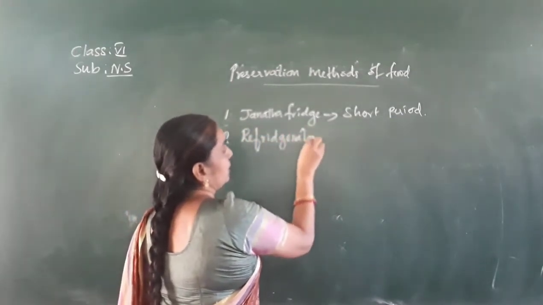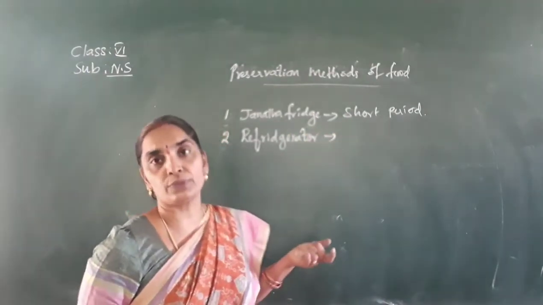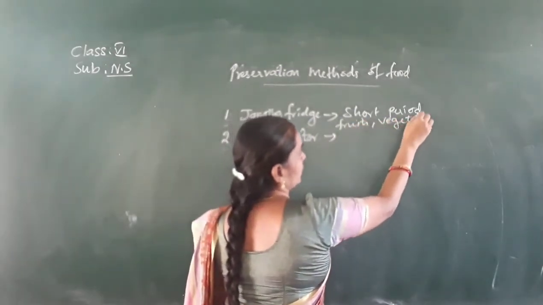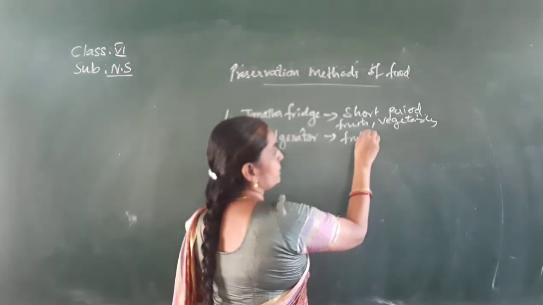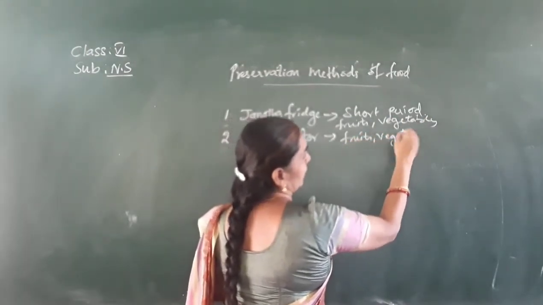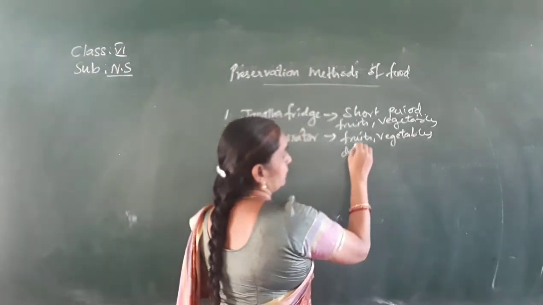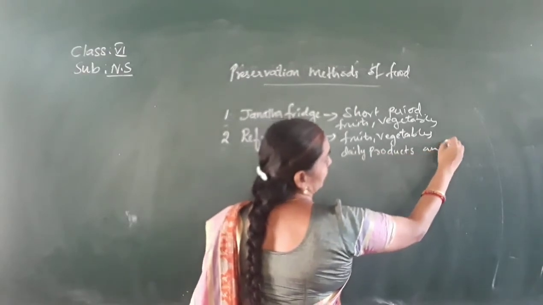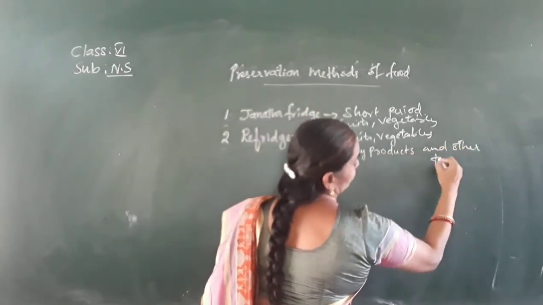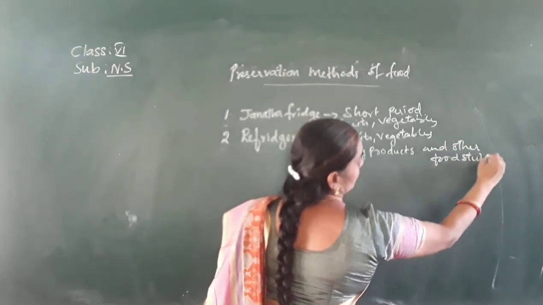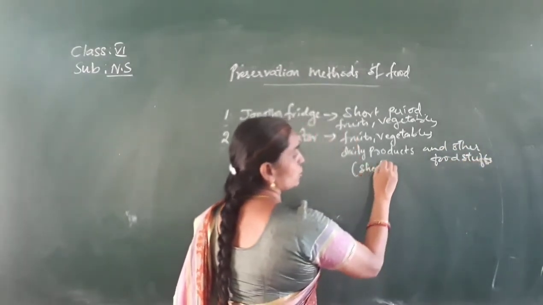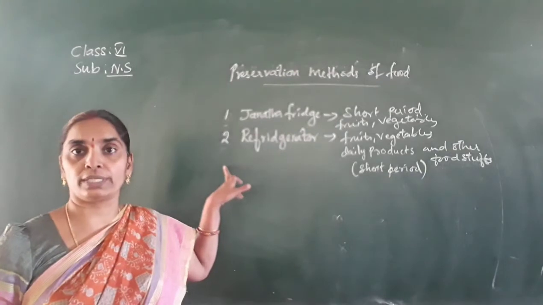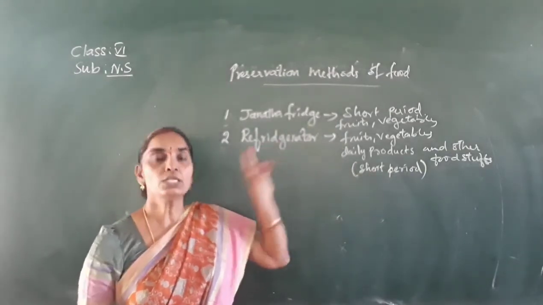Refrigerator is also used to preserve fruits and vegetables. Both janata fridge and the refrigerator preserve fruits, vegetables, dairy products and other foodstuffs, but only for a short period, not for a longer period. Refrigerator also is used to preserve the food items only for a short period.